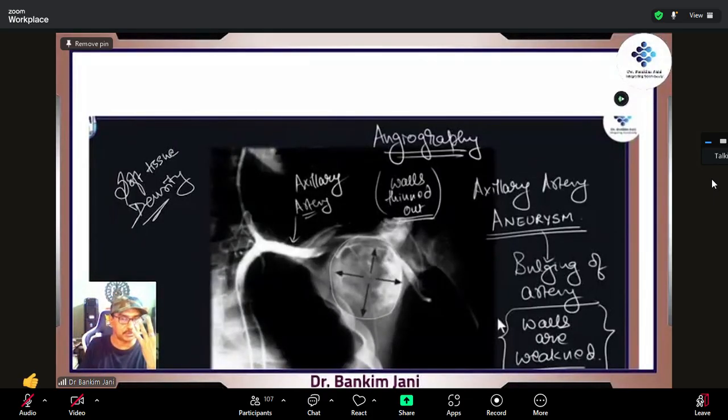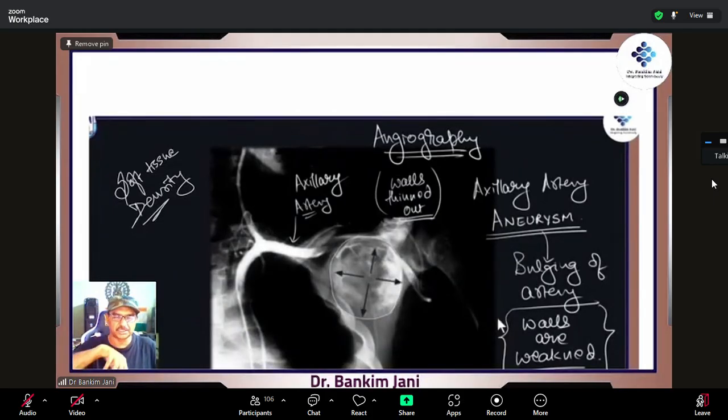Metal density is the strongest. That's why when someone has taken the X-ray chest and if there is a one rupee coin in the pocket, then you'll be watching it very clearly. You won't be saying that this is a space occupying lesion seen in the upper part of the chest. No, because it is metal density.